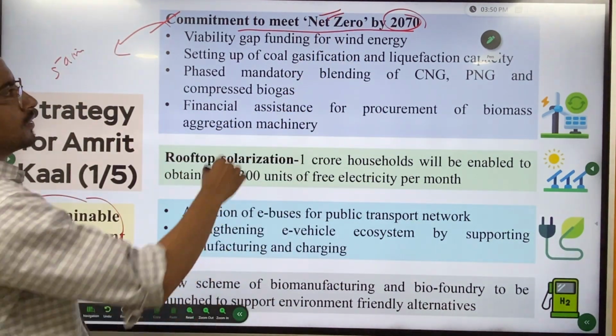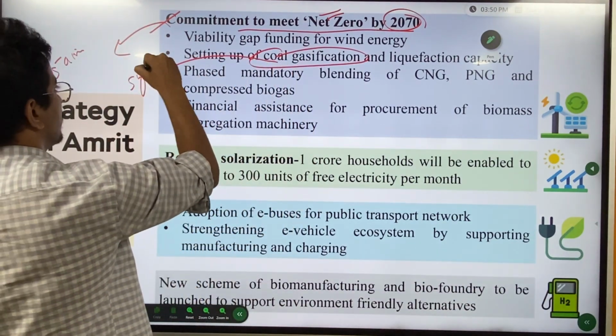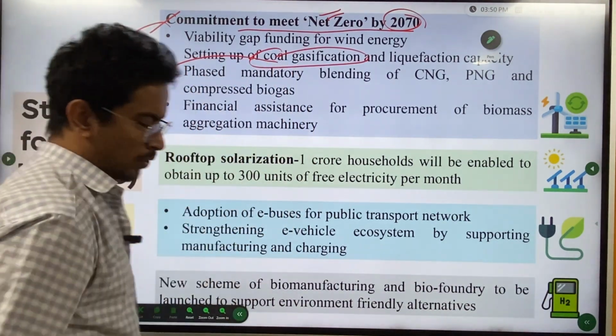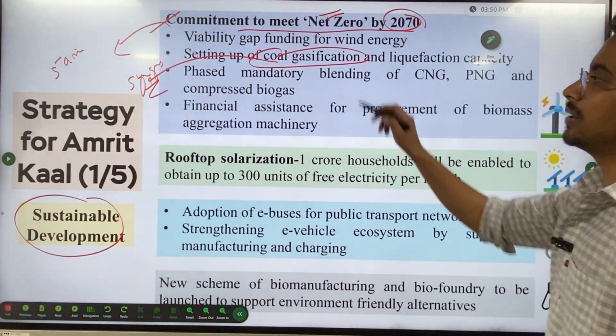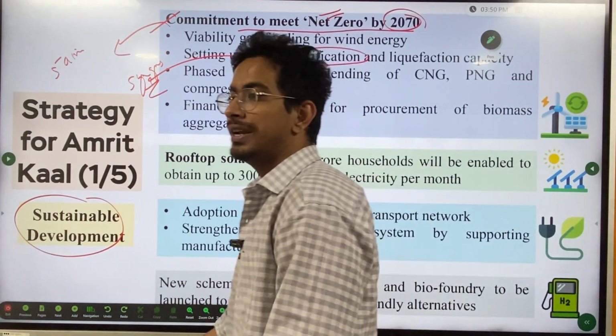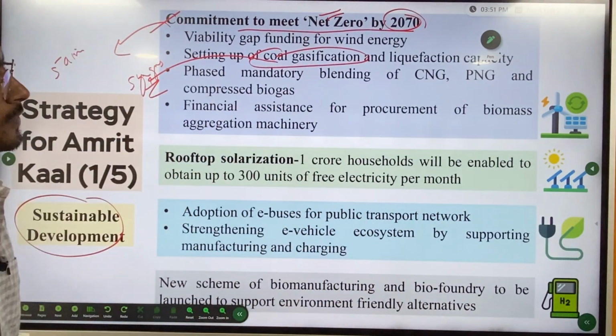Viability gap funding, and then coal gasification. This is syngas, and it becomes very important for our upcoming prelims also. Please do read about this, because the government has made an investment of 8,000 crore in coal gasification.